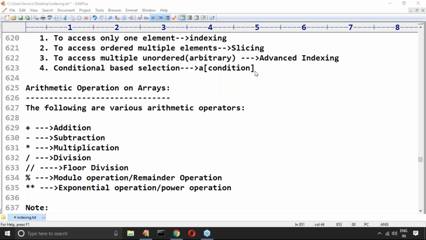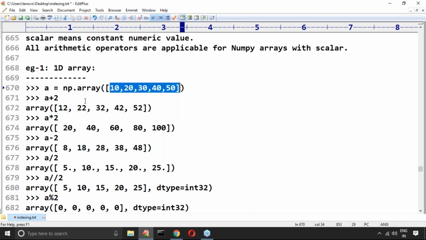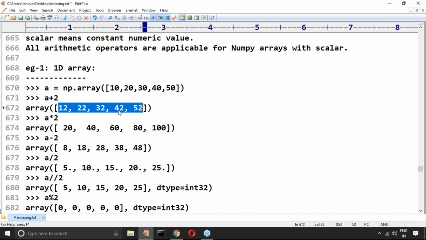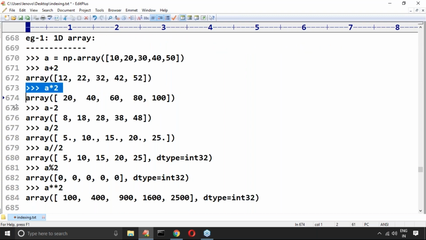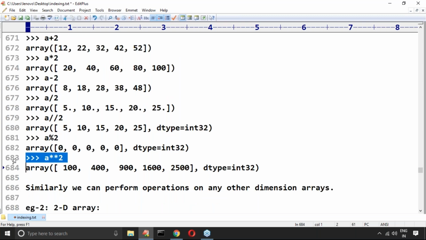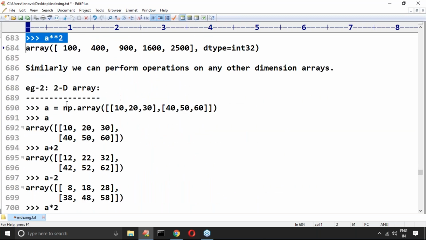Sir, what will happen if I perform an arithmetic operation with a scalar value? Now for every array element, this element will be broadcasted. This element will be shared and it is going to perform the arithmetic operation with every element. That's why the result I'm getting is like this: a into 2, a minus 2, a by 2, a division by 2, a modulo 2, a power 2. All these things I discussed in detail.